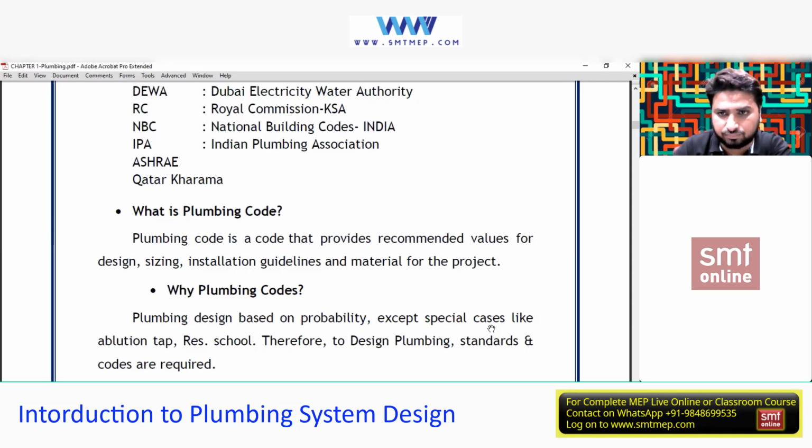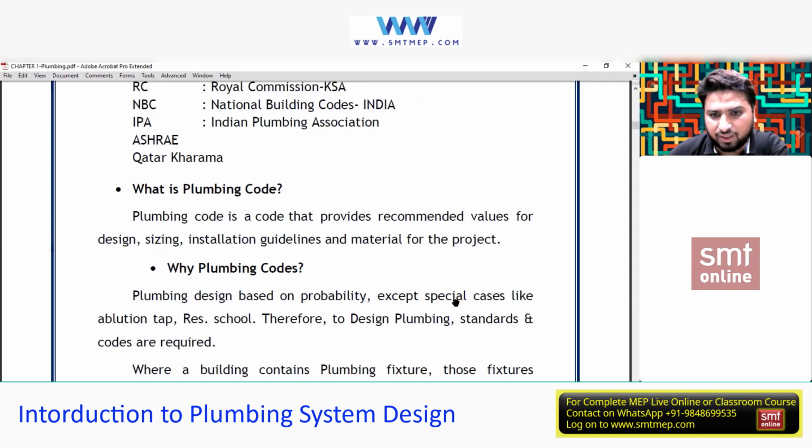Yes or no? If I deal with this using probability values, my system will fail, because it should not be designed on a probability basis. It should be designed on a peak basis. That means considering that all the fixtures installed over there, as per this special application, are working, and they will be working for sure.